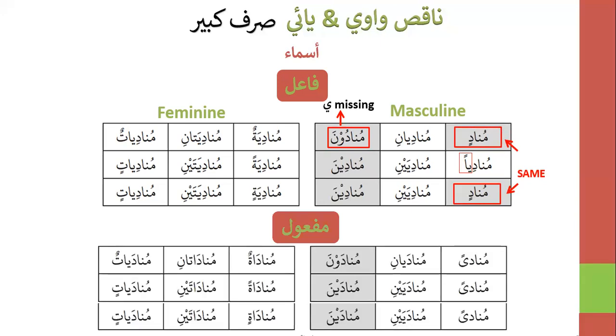Now in Maful, you will see that all your first single ones, rafa, nasab and jar, are the same, non-flexible. Over here, they were partly flexible because rafa and jar look the same. Over here, all three forms look the same. Also, you will see that the ending is preceded by a fataha everywhere.